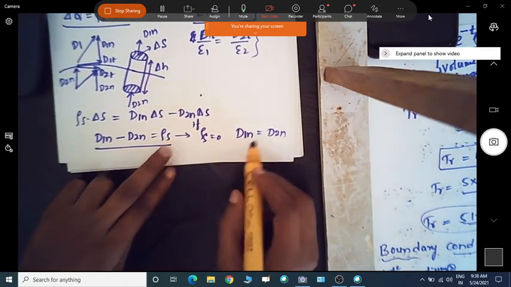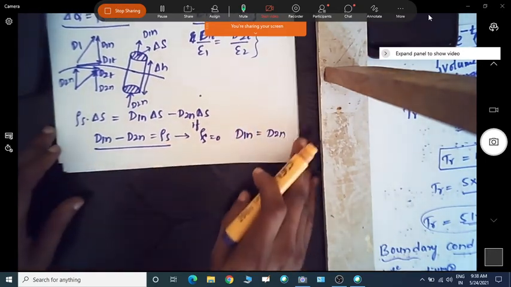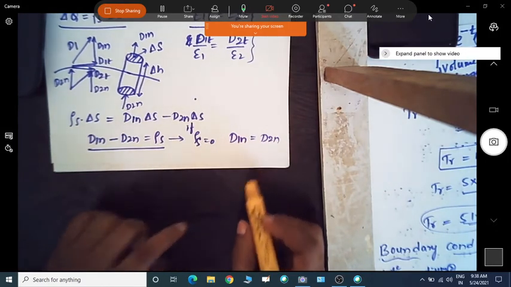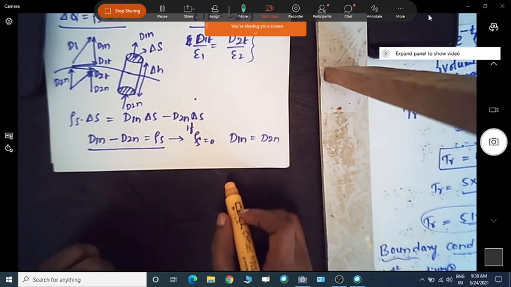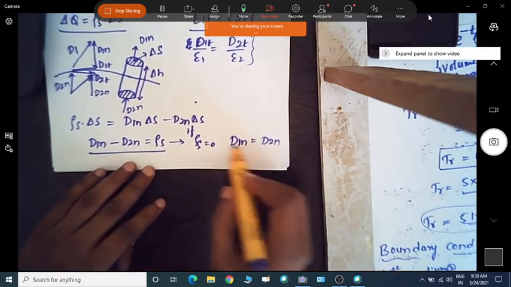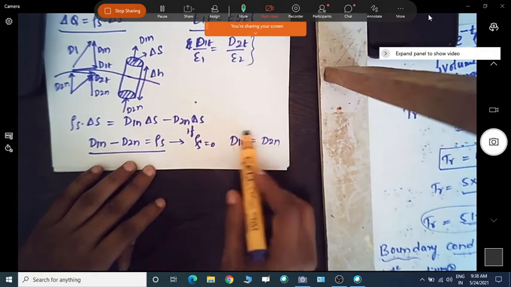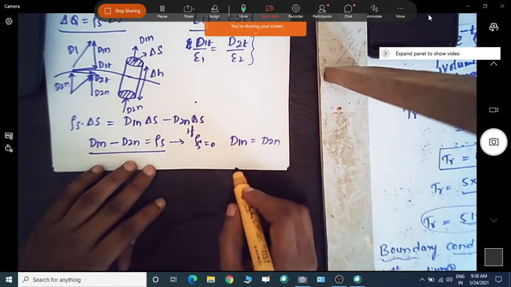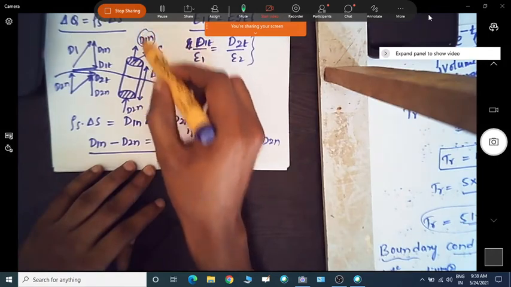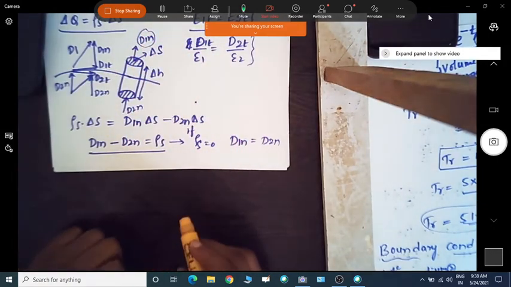Thus for the normal component there is no change in the flux density at the interface. That means the normal component of the flux density is continuous at the interface.